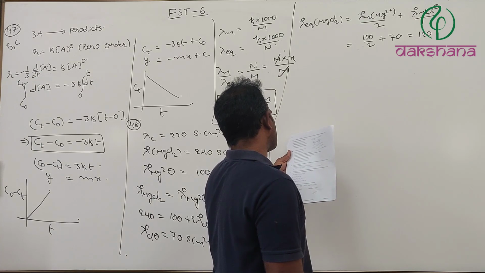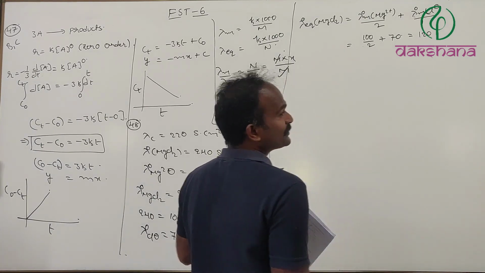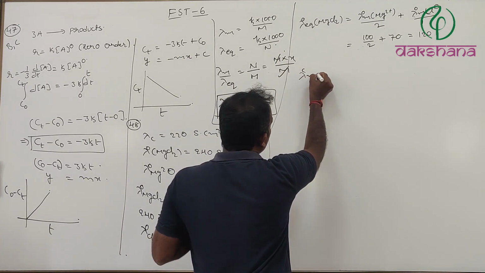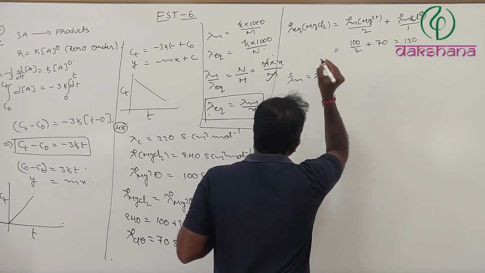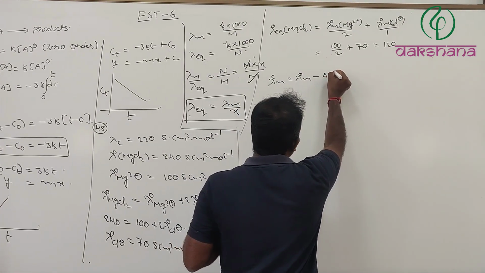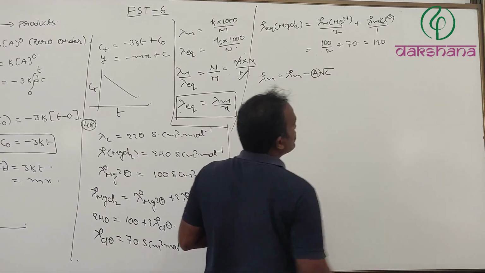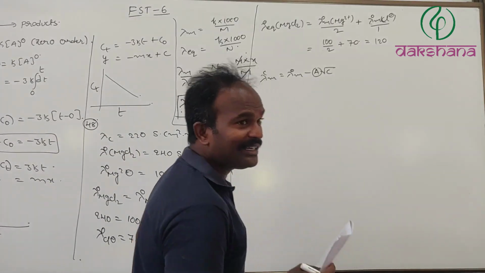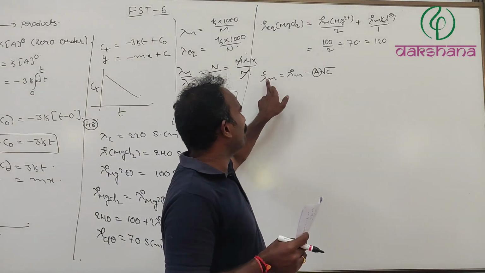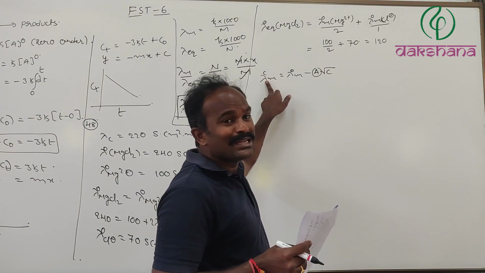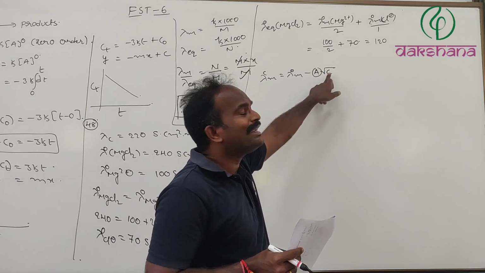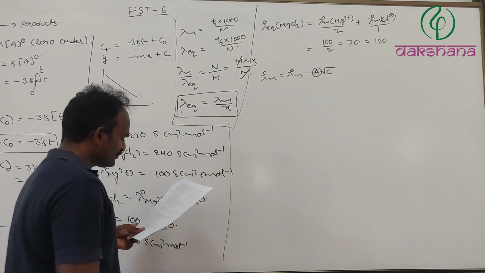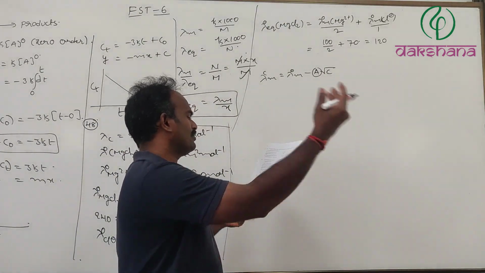Lambda of MgCl2 varies linearly with its concentration. No, it's not like that. Actually, we have a formula for this: lambda Cm is equal to lambda naught m minus some constant A into root C. This is known as the Debye-Huckel-Onsager equation, and A is the Debye-Huckel-Onsager constant. Lambda Cm does not vary linearly with concentration. It varies with the square root of concentration. So that option is also incorrect.